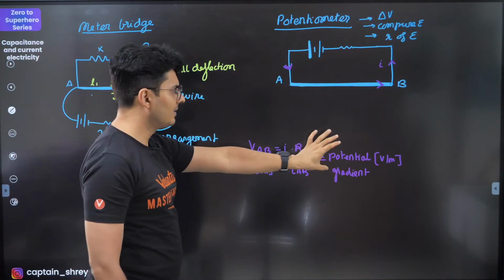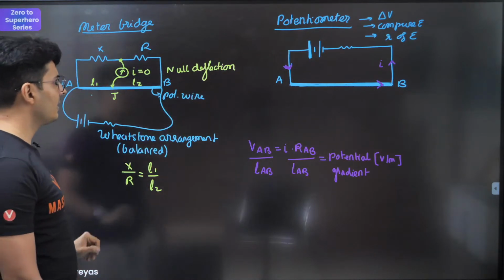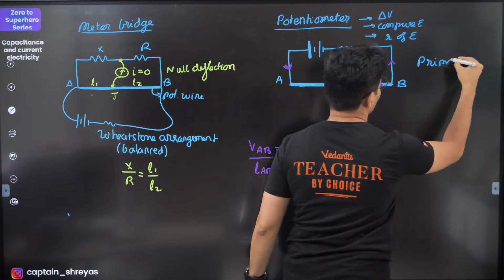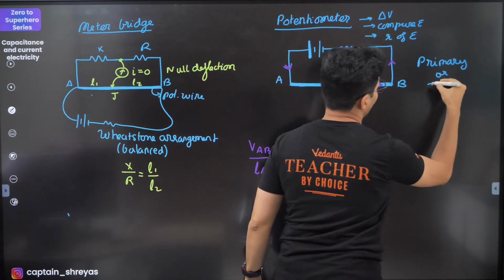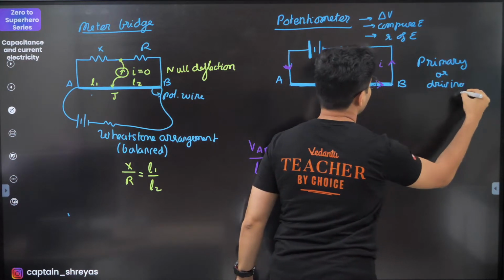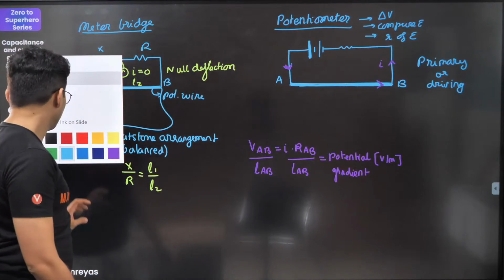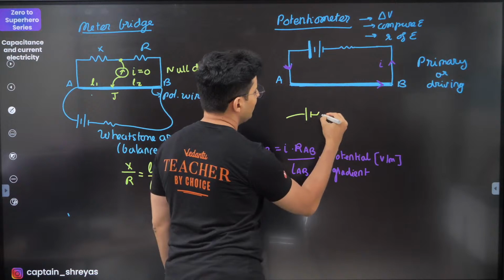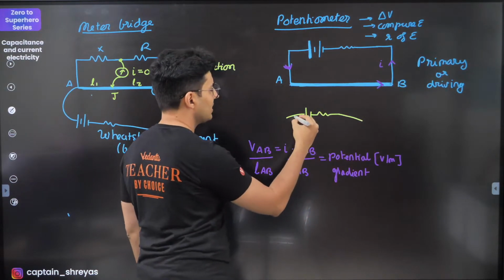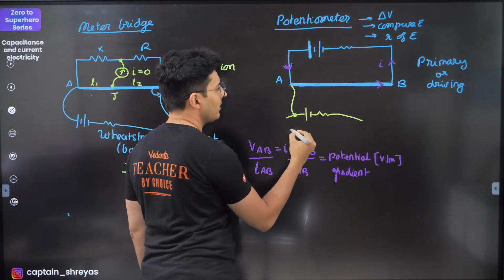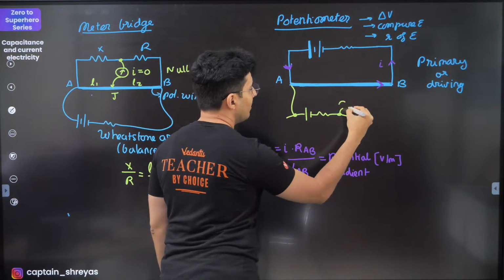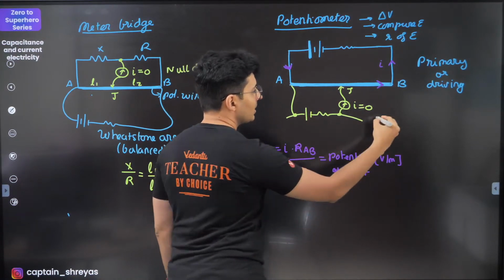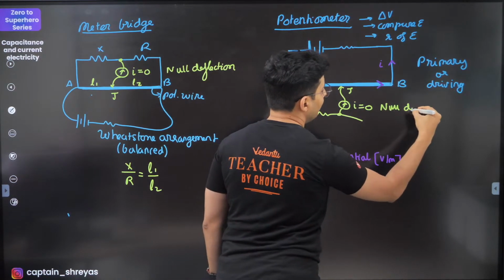Alright, now keep this in mind. I'm just going to leave it as it is over here. The next part is the secondary circuit. This was all a part of your primary circuit, the main circuit, the primary or driving circuit. Now the next thing which comes is your driven circuit. So let me show that over here. It could be anything. It could be a battery, it could be some resistor, some device. Always take one terminal, connect it over here, and the second terminal via a galvanometer, connect it over here till you get zero current.